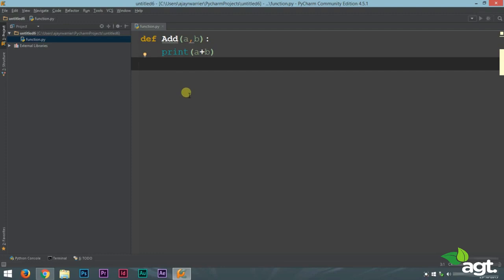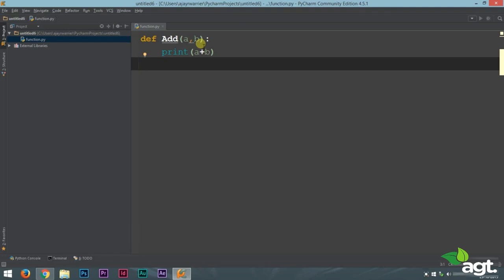Alright, so this sounds cool. But how can we use this function? There's a problem with this. We don't know the values of a and b. So we must provide the function with values of a and b. Now, first of all, this process is called function call. That means we are going to provide some values to the function so that it can perform the operations inside the function.